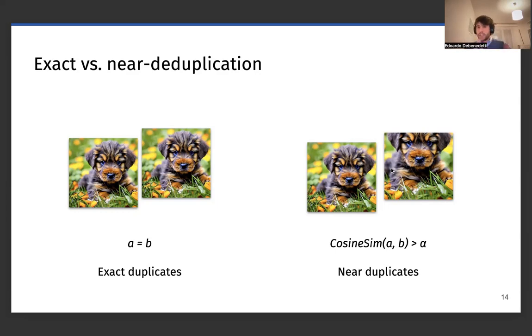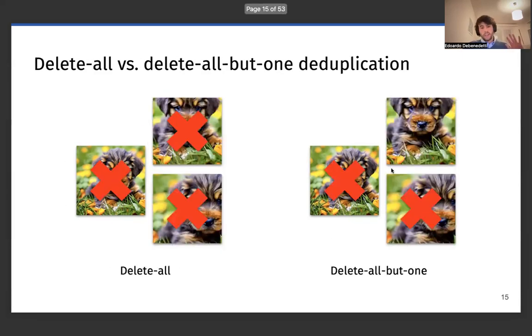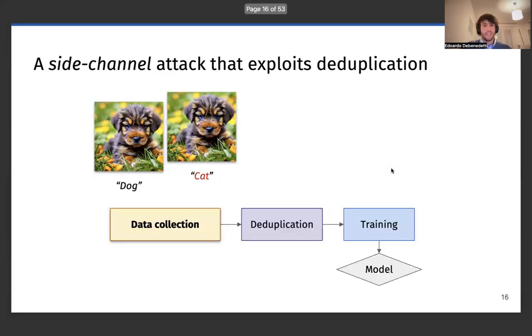If you match pixel by pixel, they're not the same, but they are similar according to some metric, which, for instance, for images could be the cosine similarity of some embeddings of a given model. And we can also, as I mentioned earlier, either delete all the duplicates or keep one of the duplicates, depending on the use case. And we show that we can exploit deduplication to amplify the privacy leakage.